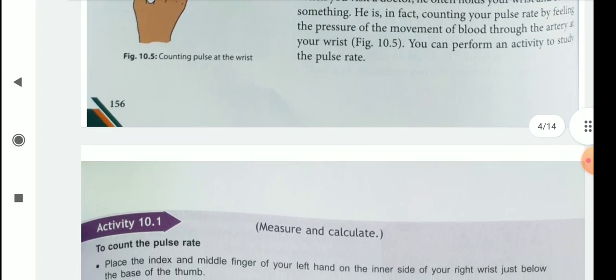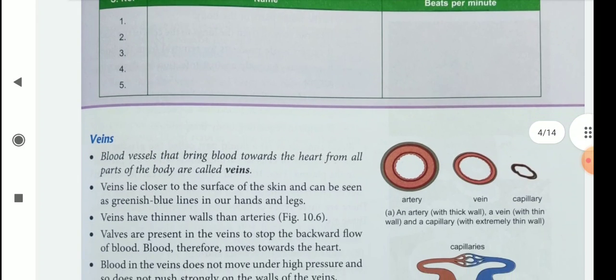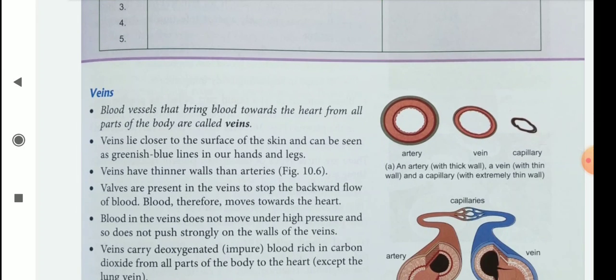Then we come to veins. Blood vessels that bring blood towards the heart from all parts of the body are called veins. Veins lie closer to the surface of the skin and can be seen as greenish blue lines in our hands and legs. Veins have thinner walls than arteries.